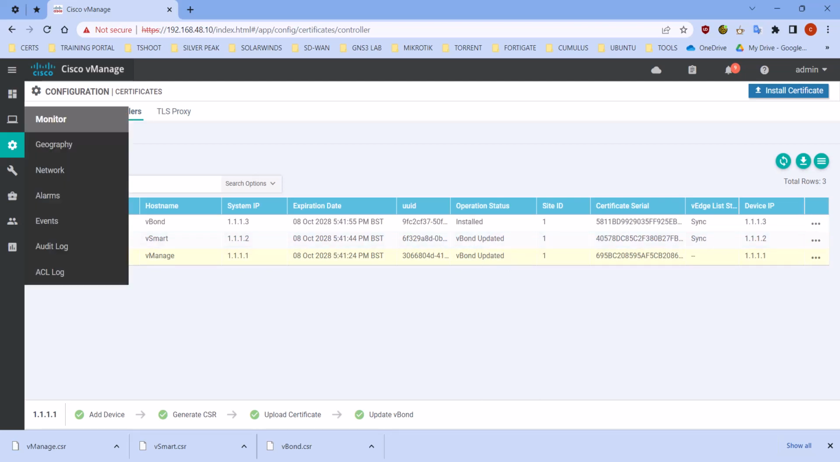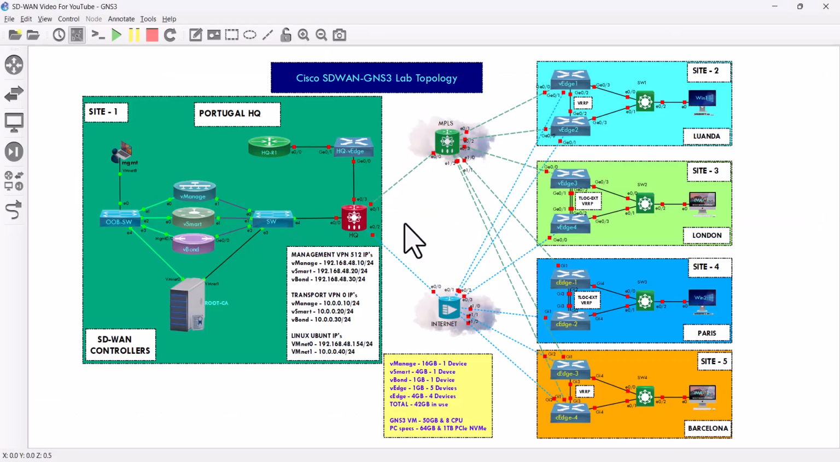So in the next video, we're going to start working on the HQ device, MPLS, the internet, and bring some vEdge devices online.